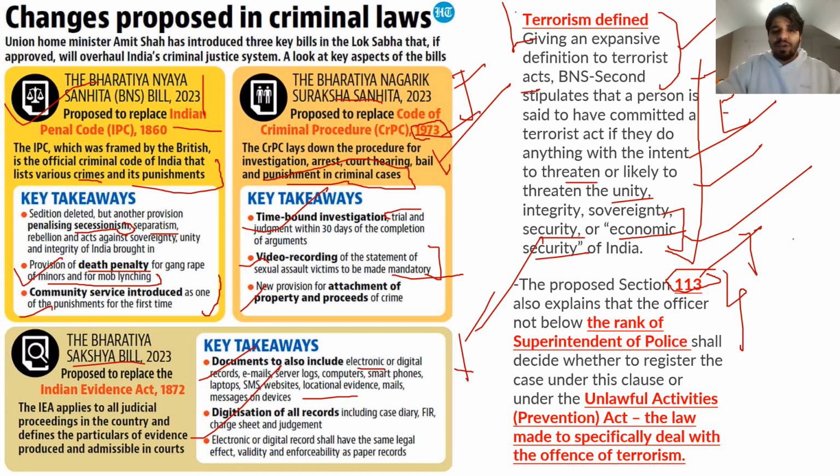He is the main person who will decide whether a case is to be admitted as a terrorist act, and it has to be dealt with under the framework of the UAPA, the Unlawful Activities Prevention Act.